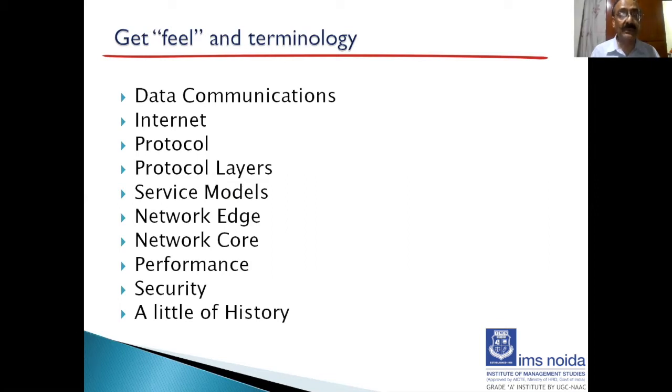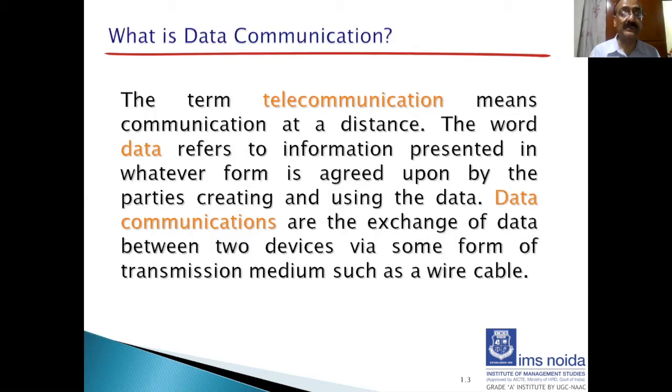We will also learn about security. We will learn how computer networks are vulnerable to many different types of attacks, and we will survey some of these attacks and consider how computer networks can be made more secure. Today, the computer is used in all types of financial transactions. So security is important. All kinds of data is being transferred, so the data has to be securely transferred. And then finally, we will have a little look at the history of computer networking, how the network protocols and things like that came about.